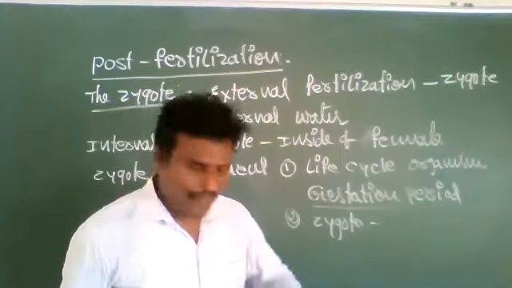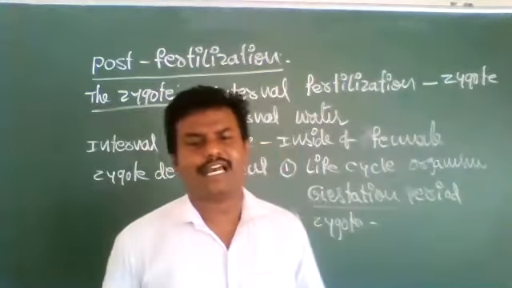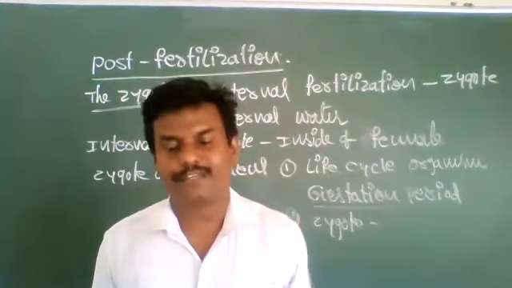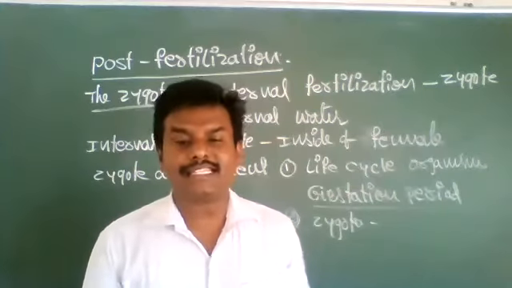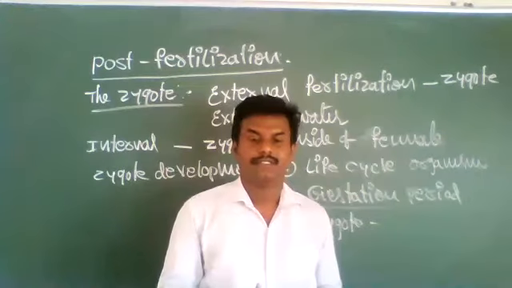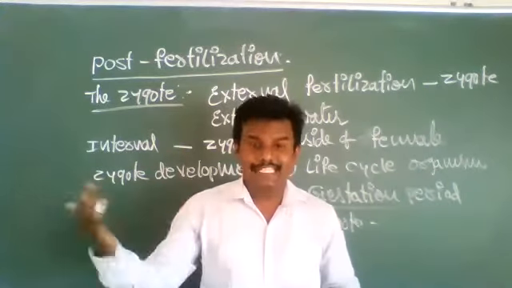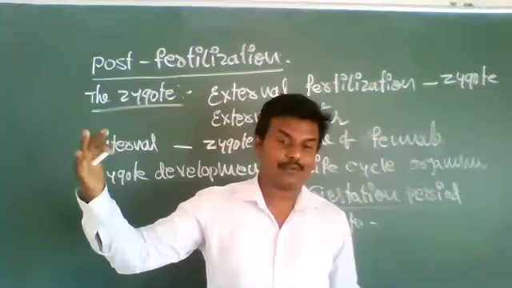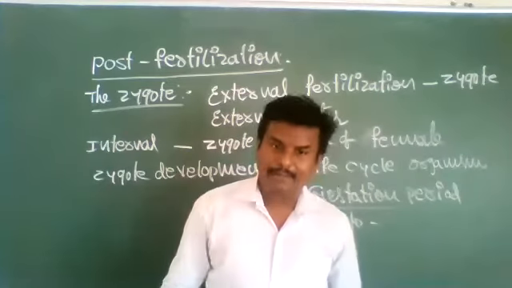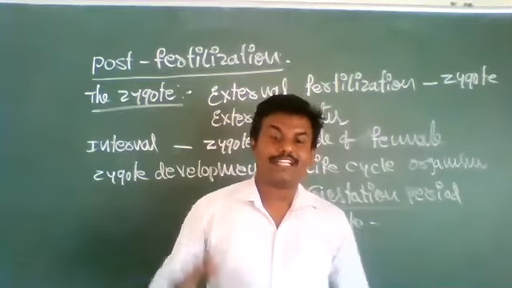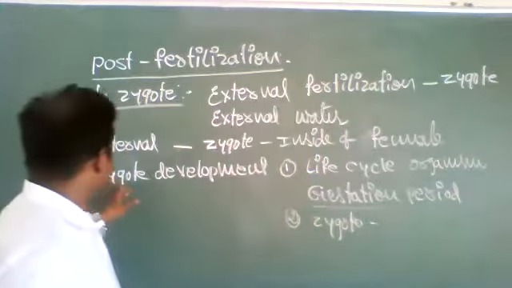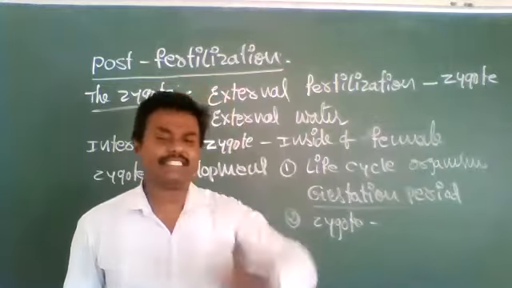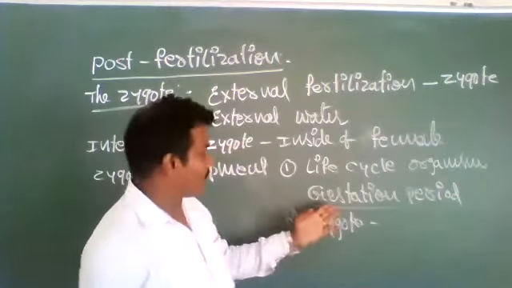For example, if an organism carries the embryo in its body, whether it is exposed to a high temperature environment or a low temperature environment decides the zygote development.